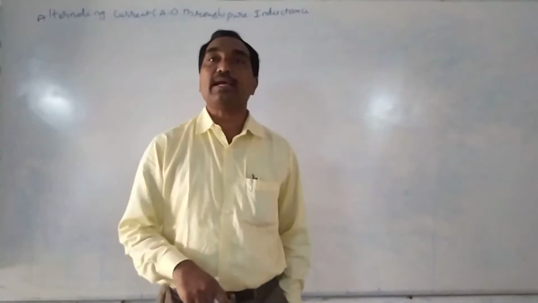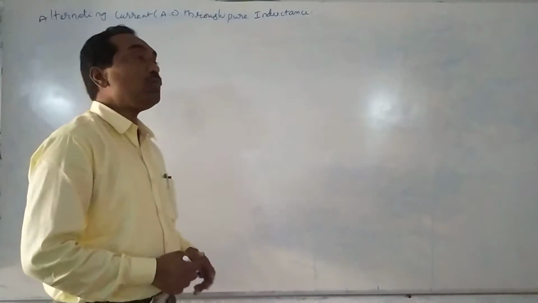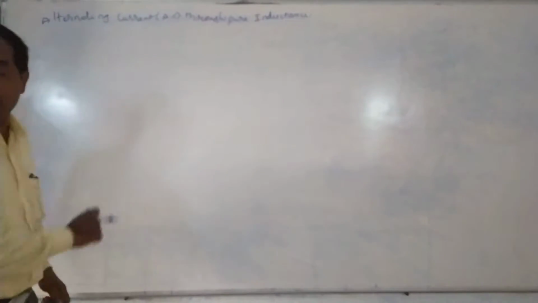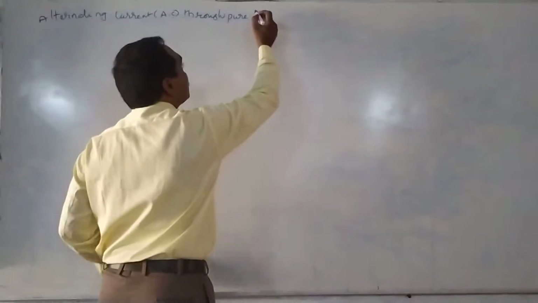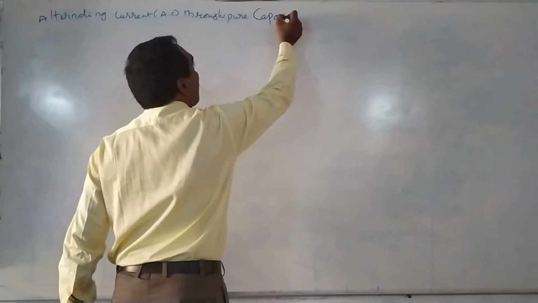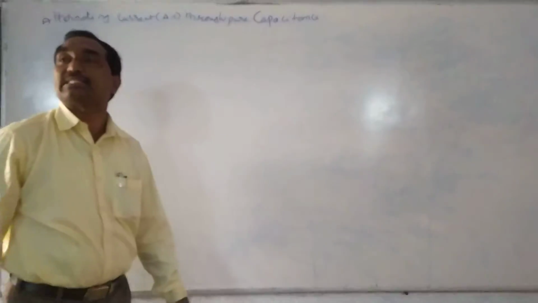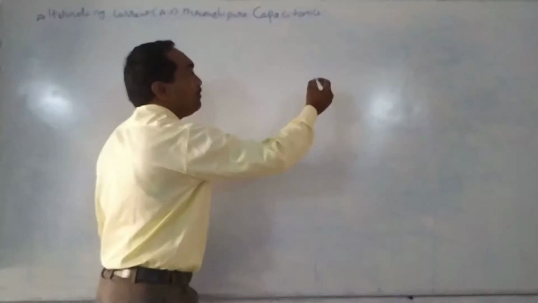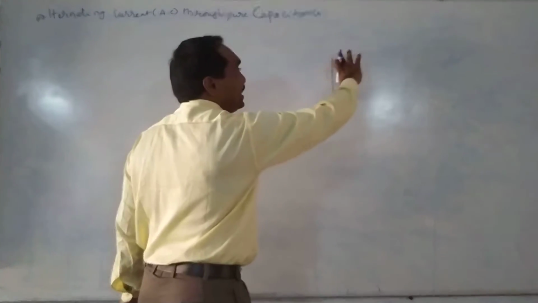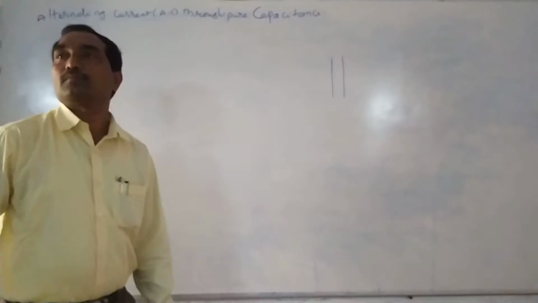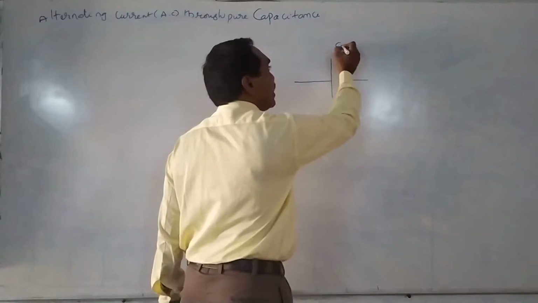If this alternating current passes through a pure capacitance, what happens? So now our question is alternating current through pure capacitance. For this we have to take a capacitor. We know the symbol of the capacitor is like this, both plates are equal. So this is the capacitor, whose capacity I am taking as C.